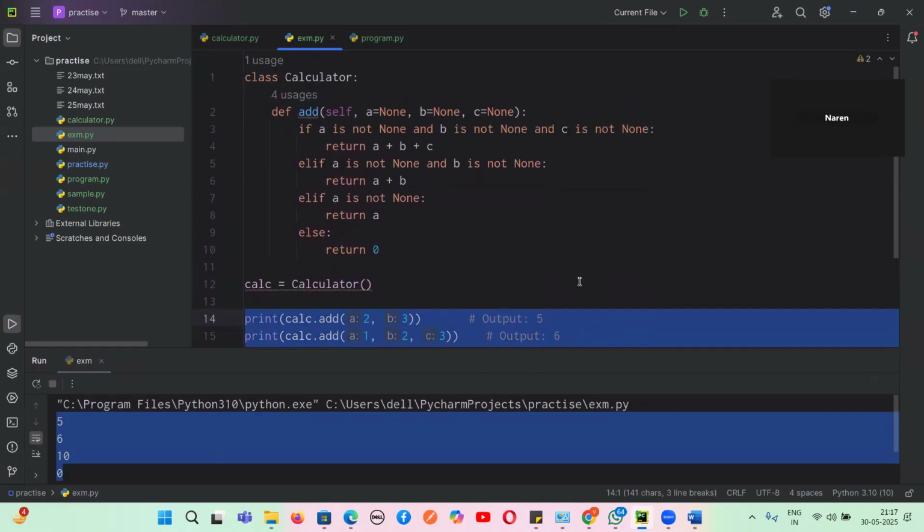Here, A equal to None: what does None mean, is it 0? No, None is something that will not generate a value; A is not having any value. If you don't write None, we can't compare A with B and C and the other variables.